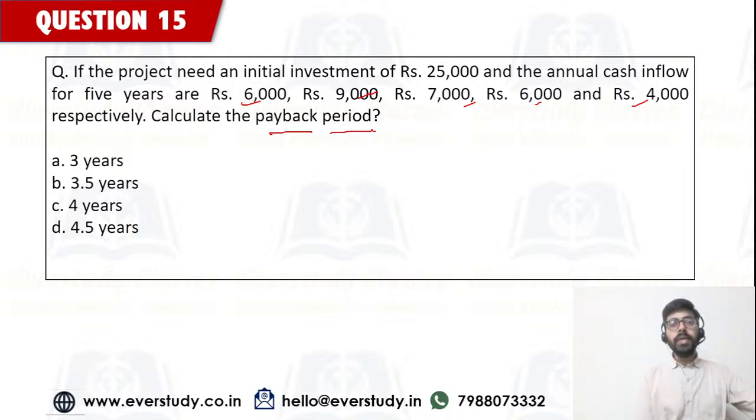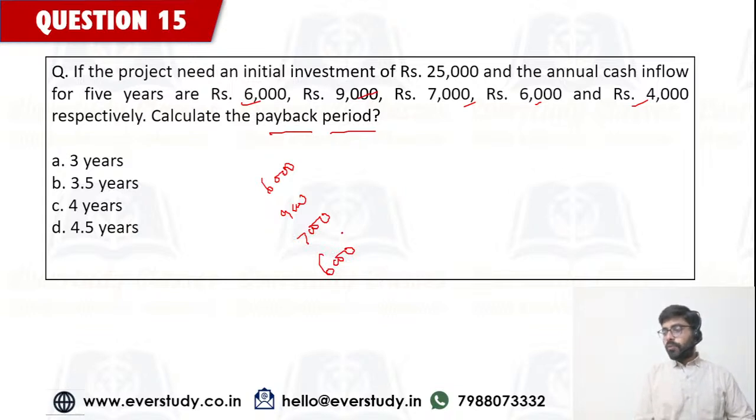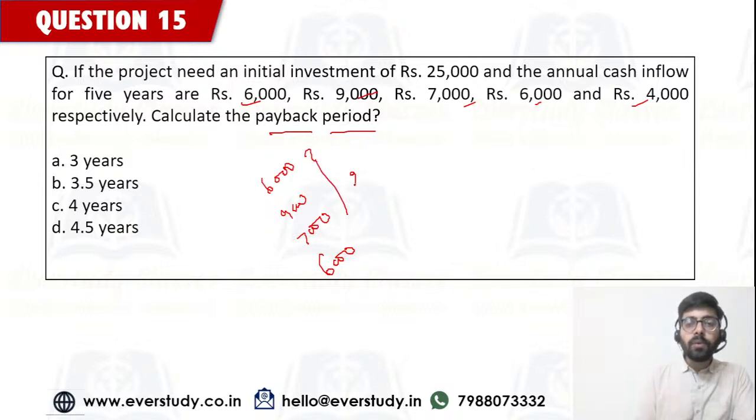So payback period means in how many years you are basically going to recover your initial investment of 25,000. So year 1 we are recovering 6,000, year 2 9,000, year 3 7,000, and year 4 6,000. Okay, all of you are saying, sir, answer is option number B. Niharika, Hari, Sahana, Carolina, NK, Raju, Sridevi, Kusum, Sahana, all of you are saying option B, which is perfectly right.